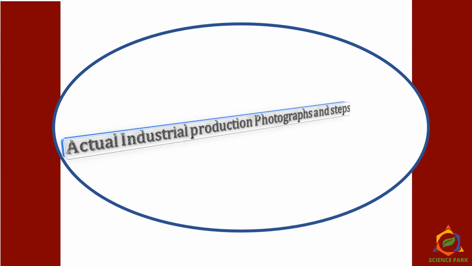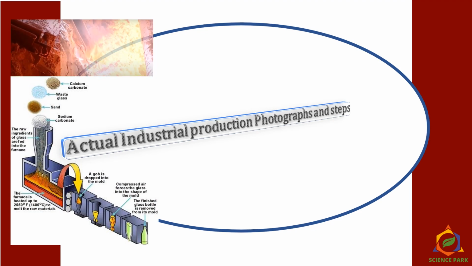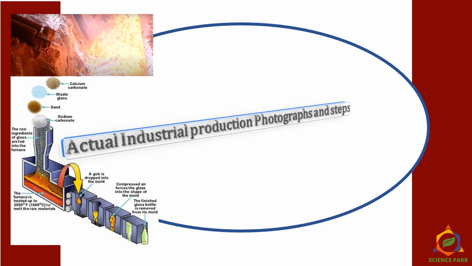Now let's see actual industrial production photographs and steps in glass manufacturing. As we have seen, different raw materials like calcium carbonate, waste glass, sand, sodium carbonate, everything is mixed and fed to the furnace. The furnace is heated up to 2500 degrees Fahrenheit, I mean 1400 degrees Celsius, just to melt all the raw materials and mix them properly.